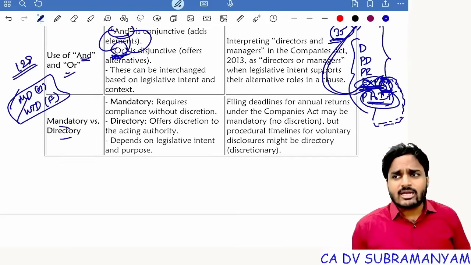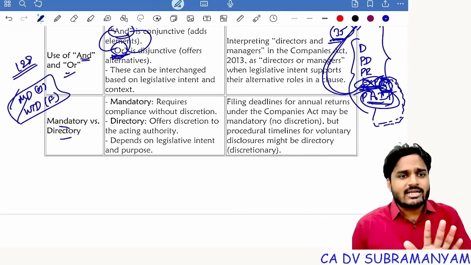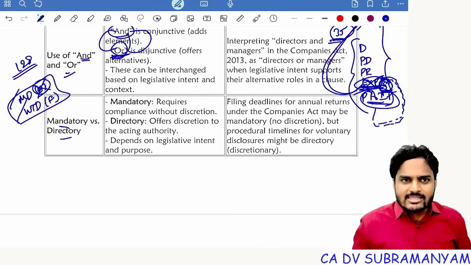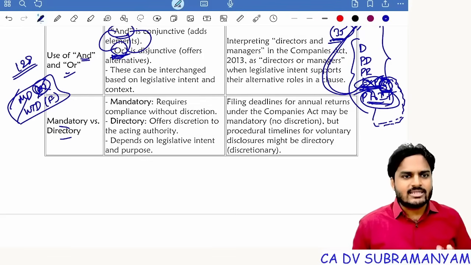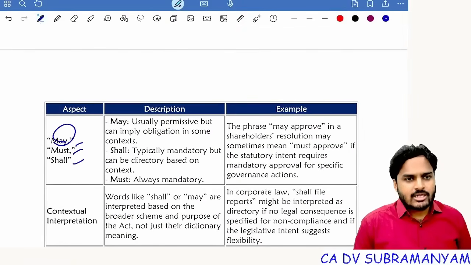MD or whole-time director, so you take punishment, or I will take punishment. It will not get like that. Here "or" shall be construed as "and". So depending on the context, sometimes "and" becomes "or", or "or" becomes "and". Next one, mandatory and directory. For example, may, optional; must, shall, direct, mandatory.